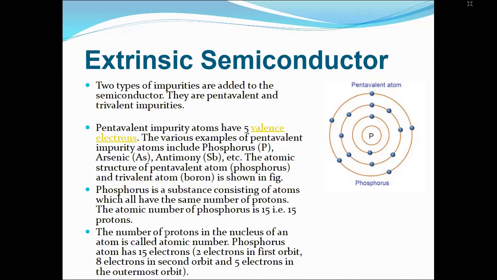So what will happen? 4 of the 5 electrons from the pentavalent atom will make covalent bonds with silicon, right? 4 will be making covalent bonds with each other, so 4 are shared. The 1 electron is still left in the pentavalent atom, and this electron will work as a free electron.